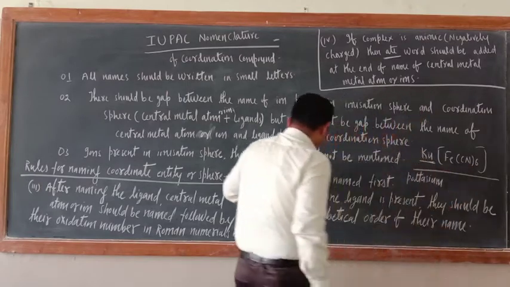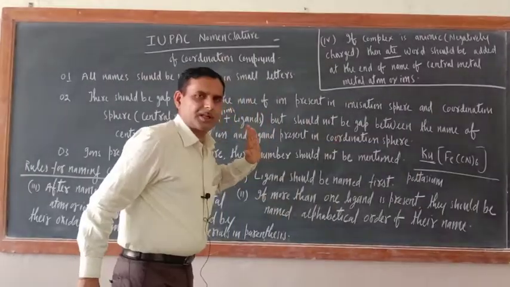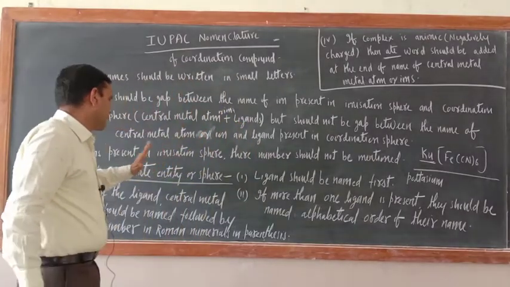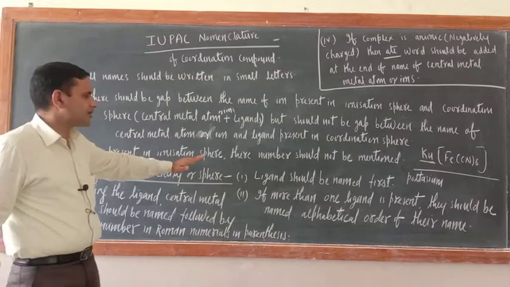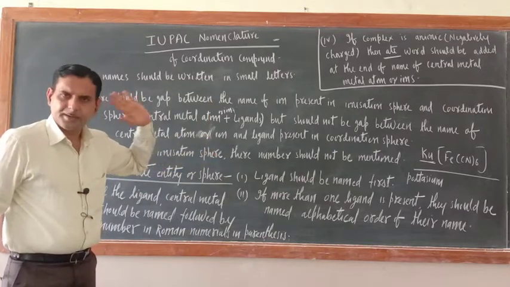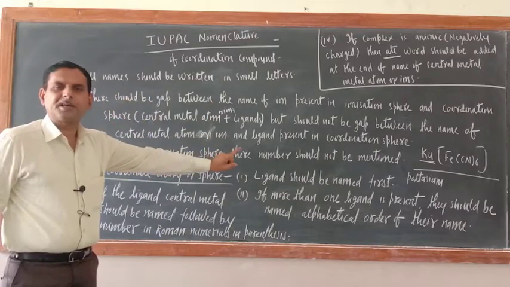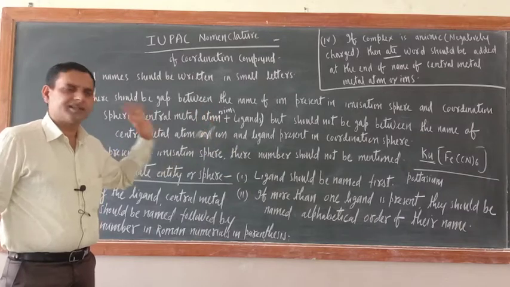It is better to complete these rules, then we'll go for the naming of that. Then it would be better. So, ions present in the ionization sphere, their number should not be mentioned. Means it should not be tetrapotassium. It should be potassium only.